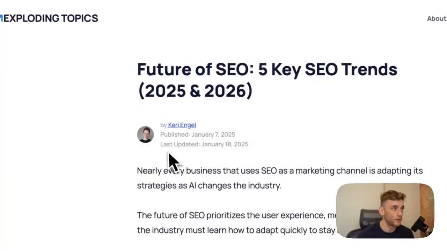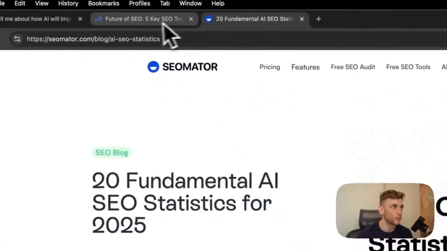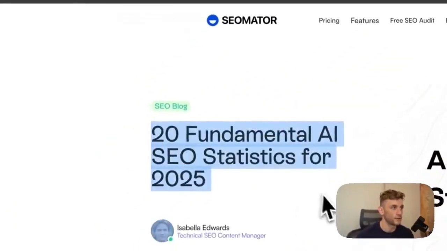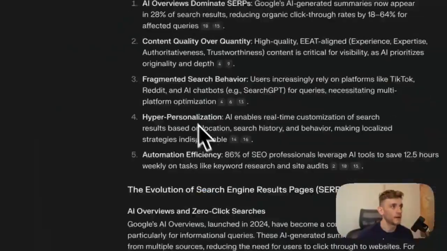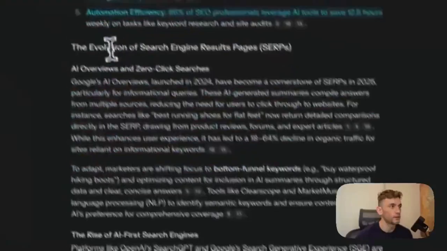And this was published in 2025, so it's not using really old data from what I can see. Let's have a look at this one. Yeah, again, this is a pretty recent blog that we can see from SEOmeta.com. And it summarized the key findings and then the evolution of everything. So it seems to be a lot faster.